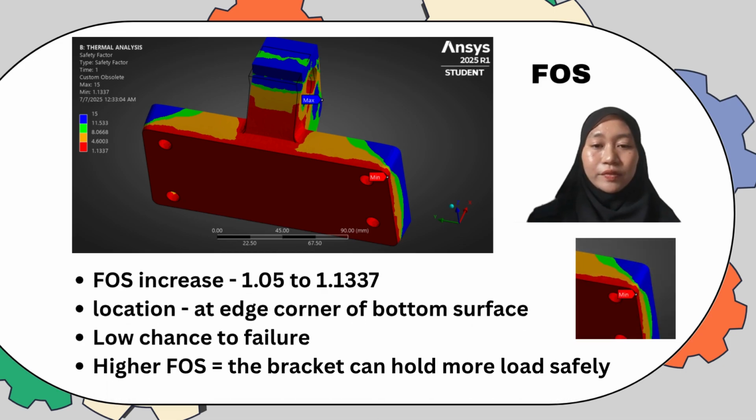Okay, the last one is factor of safety, or FOS. As we can see, the FOS increases from the original design to the present design, from 1.05 to 1.1337, and the location is at the edge corner of the bottom surface. This means a low chance of failure for the new design, because a higher factor of safety means the bracket can hold more load safely, so it can be used in aerospace or bracket applications.